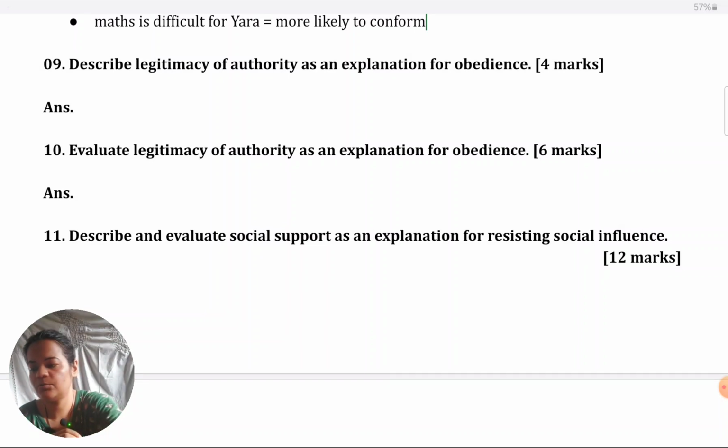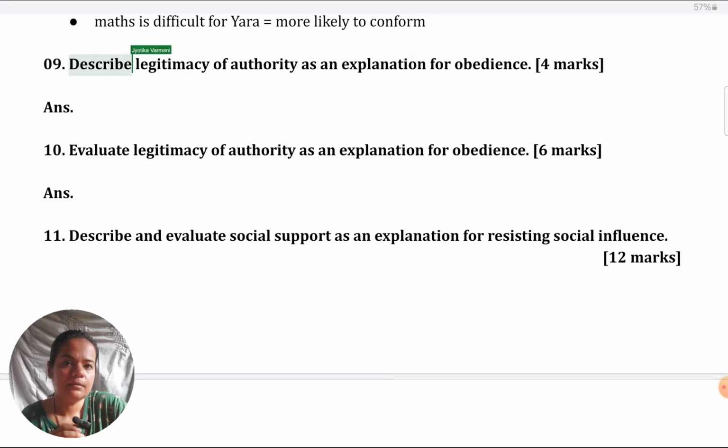Again, my pen is not working. And the next question is the AO3 one. But regardless, when you see command term describe, you know it is AO1. So you just have to give what you've learned in the syllabus. No strengths, no weaknesses, and there is no situation to apply this answer to. So the straightforward description answer you have to give.